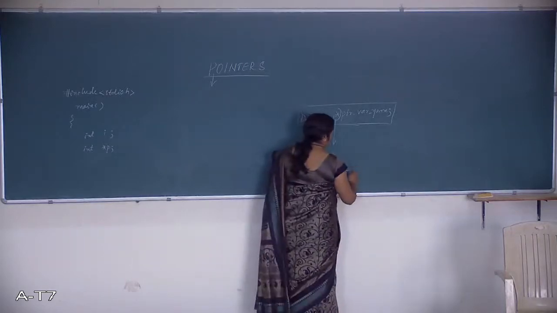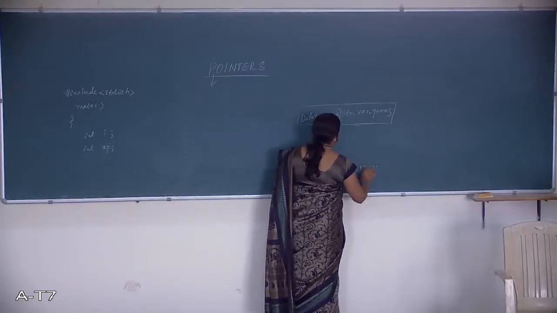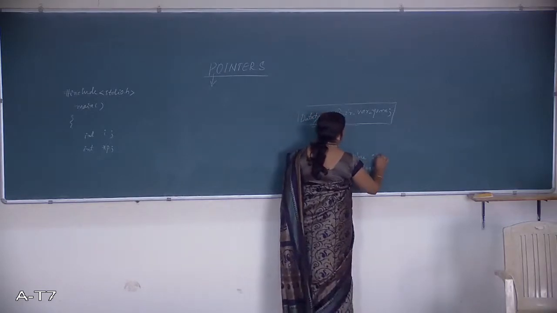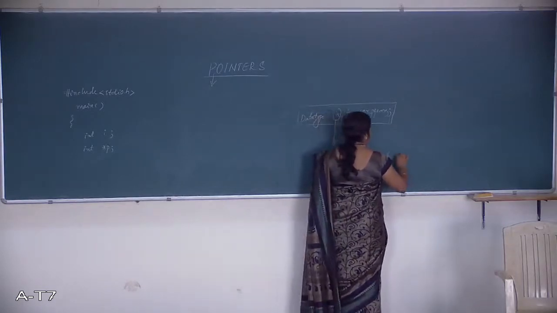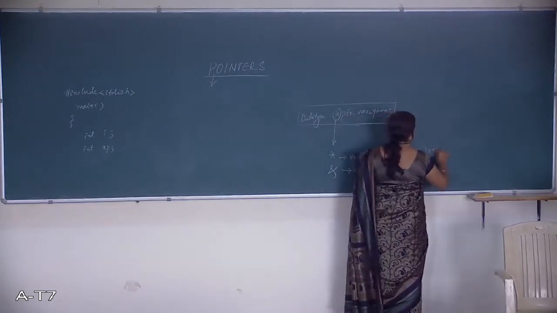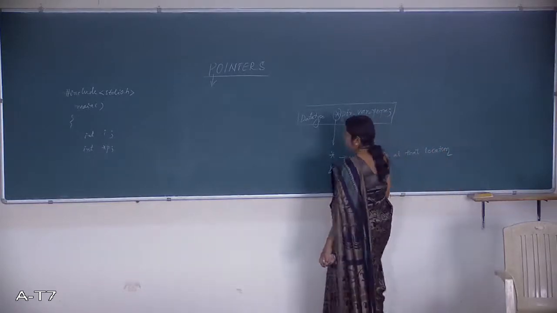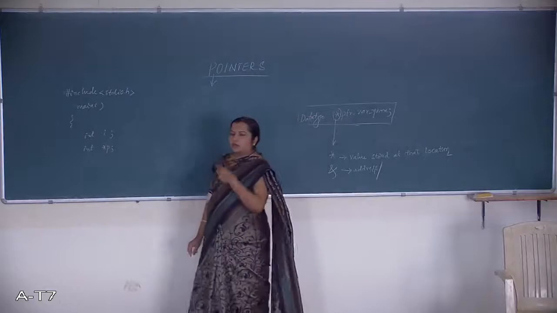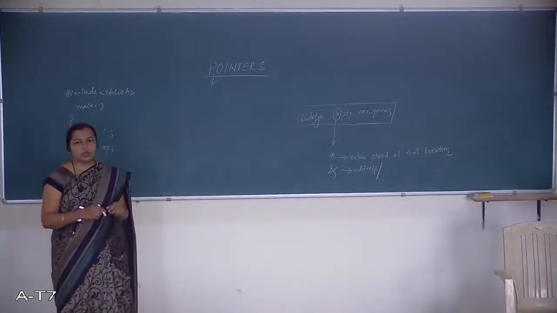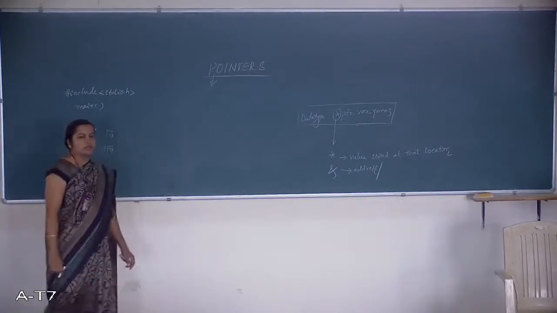This returns the address, and this returns the value stored at that particular location. Whereas this one gives the address of the memory location. Whenever you are writing a program using pointers, we will be using these two operators.